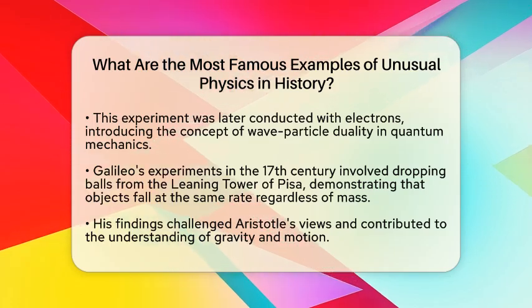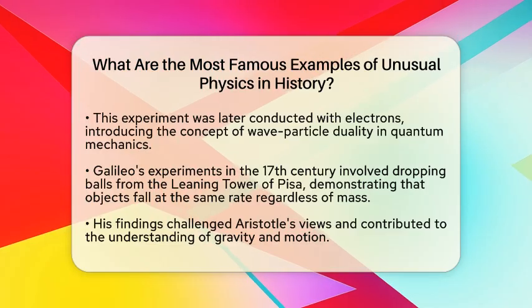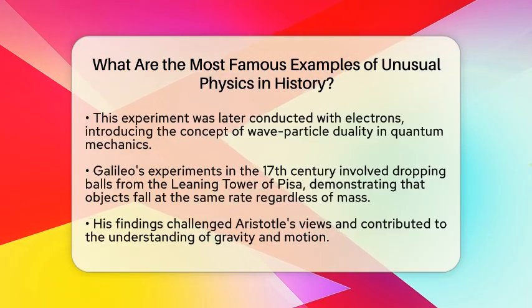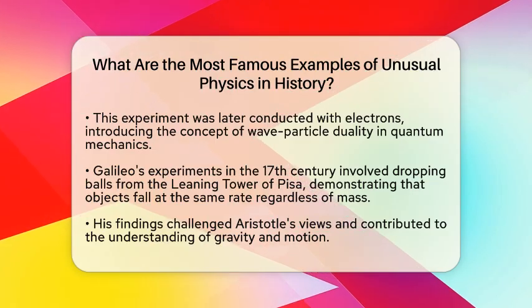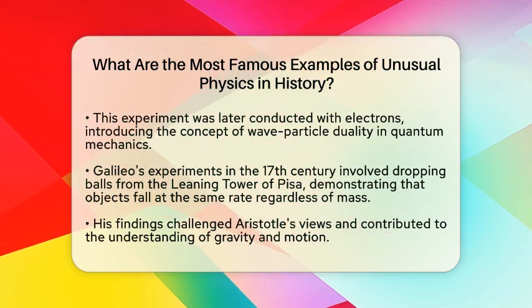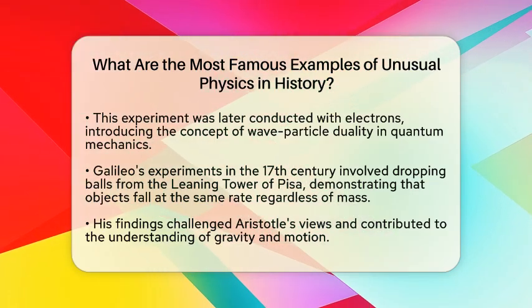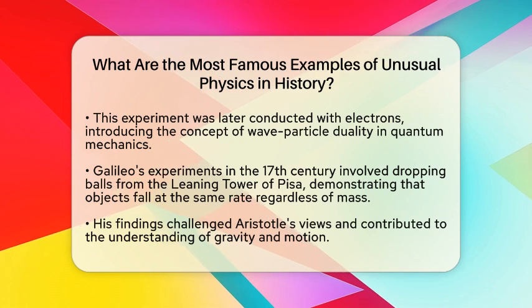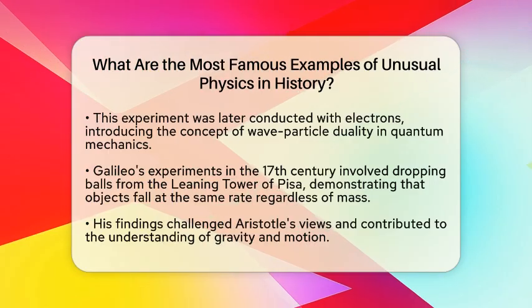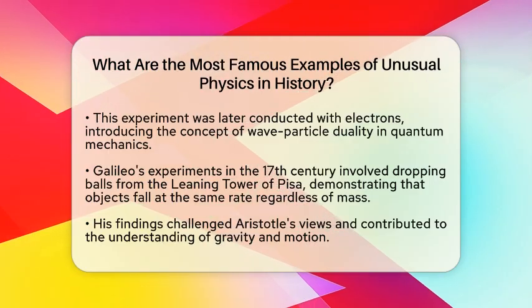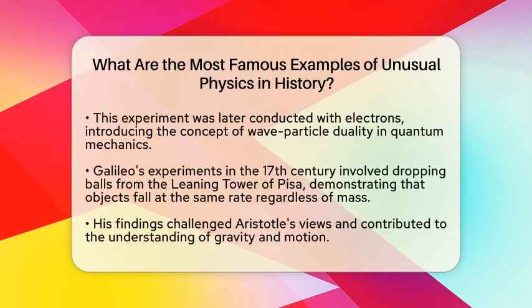Moving on to the 17th century, we find Galileo's experiments on falling bodies. He dropped balls of different masses from the Leaning Tower of Pisa and rolled balls down inclined planes. His findings showed that objects fall at the same rate, regardless of mass, contradicting Aristotle's long-held belief. This was a significant step in understanding gravity and motion.